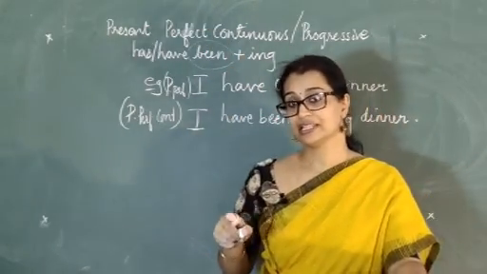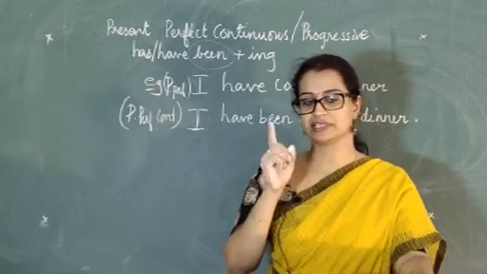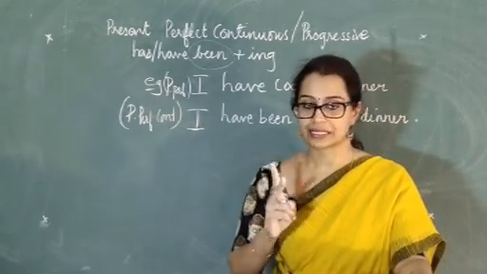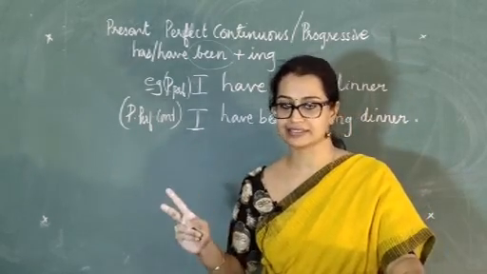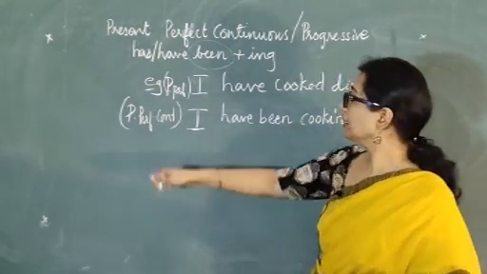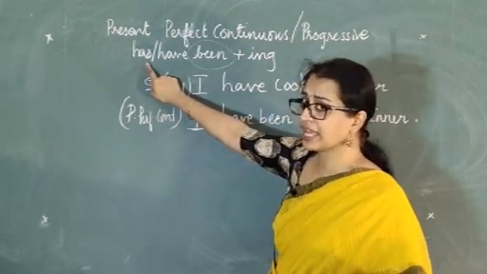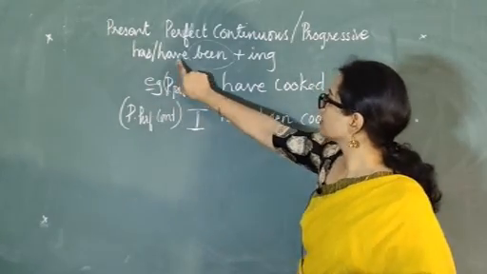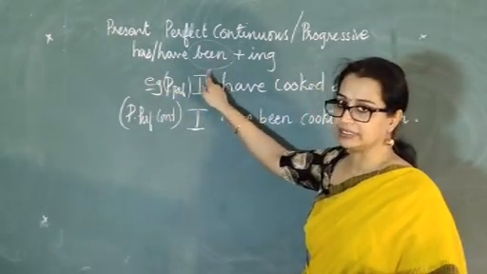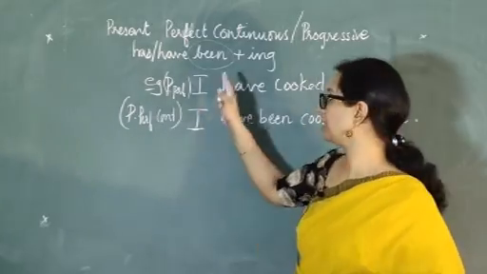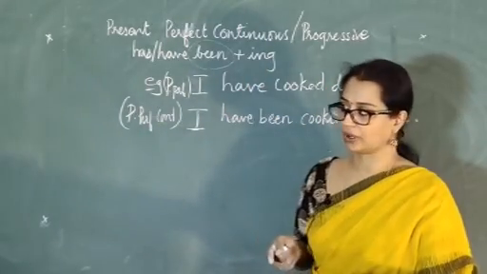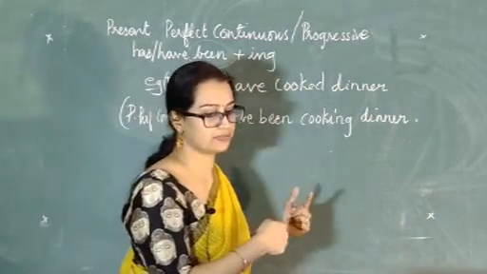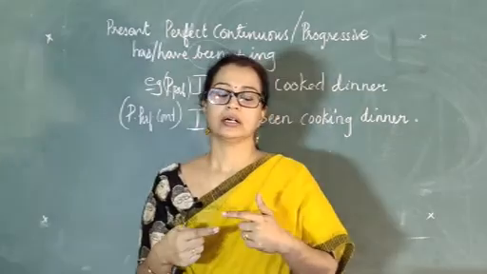Okay, earlier in the perfect tense we had only has and have, the helping verbs, has and have alone. But here you have two verbs. In present perfect continuous tense you have two verbs. Okay, and that is has for he has, she has, it has, the third person singular, and have for the rest of it. Okay, and has or have been. So two verbs plus the verb plus ing form, V1 plus ing form. We will be moving into detail how it is formed, but let me just give you an example.